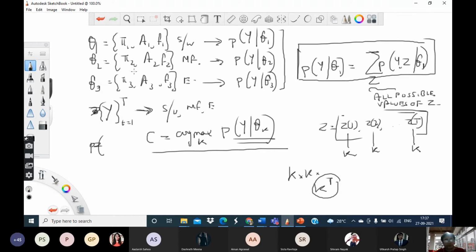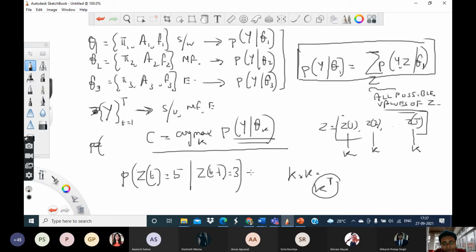First of all, you have to formulate this kind of a distribution. That is, first of all you have to decide how many values Z can take. That's a choice you have to make. So suppose you have decided that Z can take 10 different values. Then you have to calculate distributions like this: if at t minus 1 Z took the value of, let's say, 3, then what is the probability that at zt it will take the value of 5, and so on, and I have to give it a particular name.